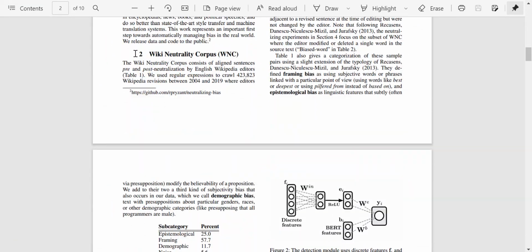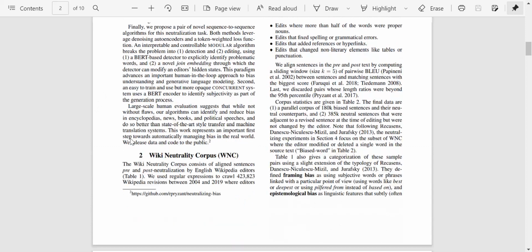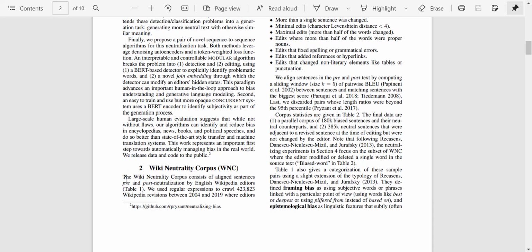Right. So where was it? Yep. So the first thing which they describe is their dataset. How did they collect it? So it is a corpus of aligned sentences pre and post utilization by English Wikipedia editors. They use regexes to crawl 423,000 Wikipedia revisions between 2004 and 2019.